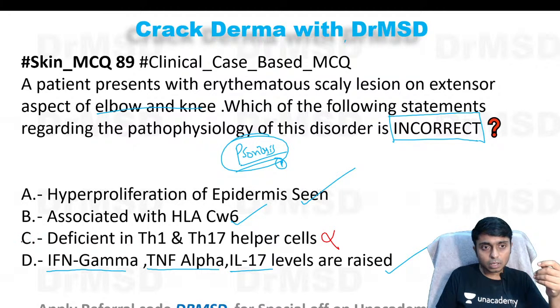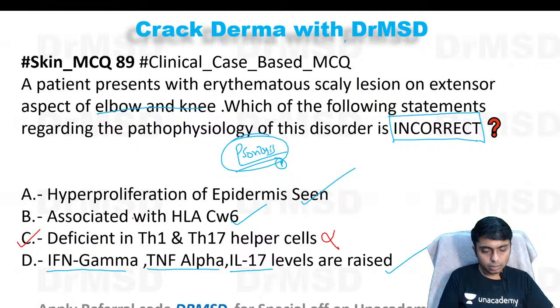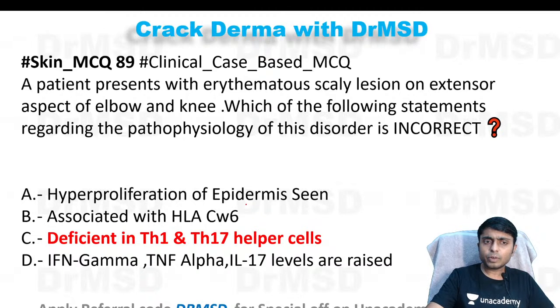Why? Because there is going to be an elevation, an increase in the Th1 and Th17 helper cells, but not a reduction. So very good, Dr. Ijaz Alam, your answer was correct. So we will see a few points. So this is the answer, I have marked it for you.